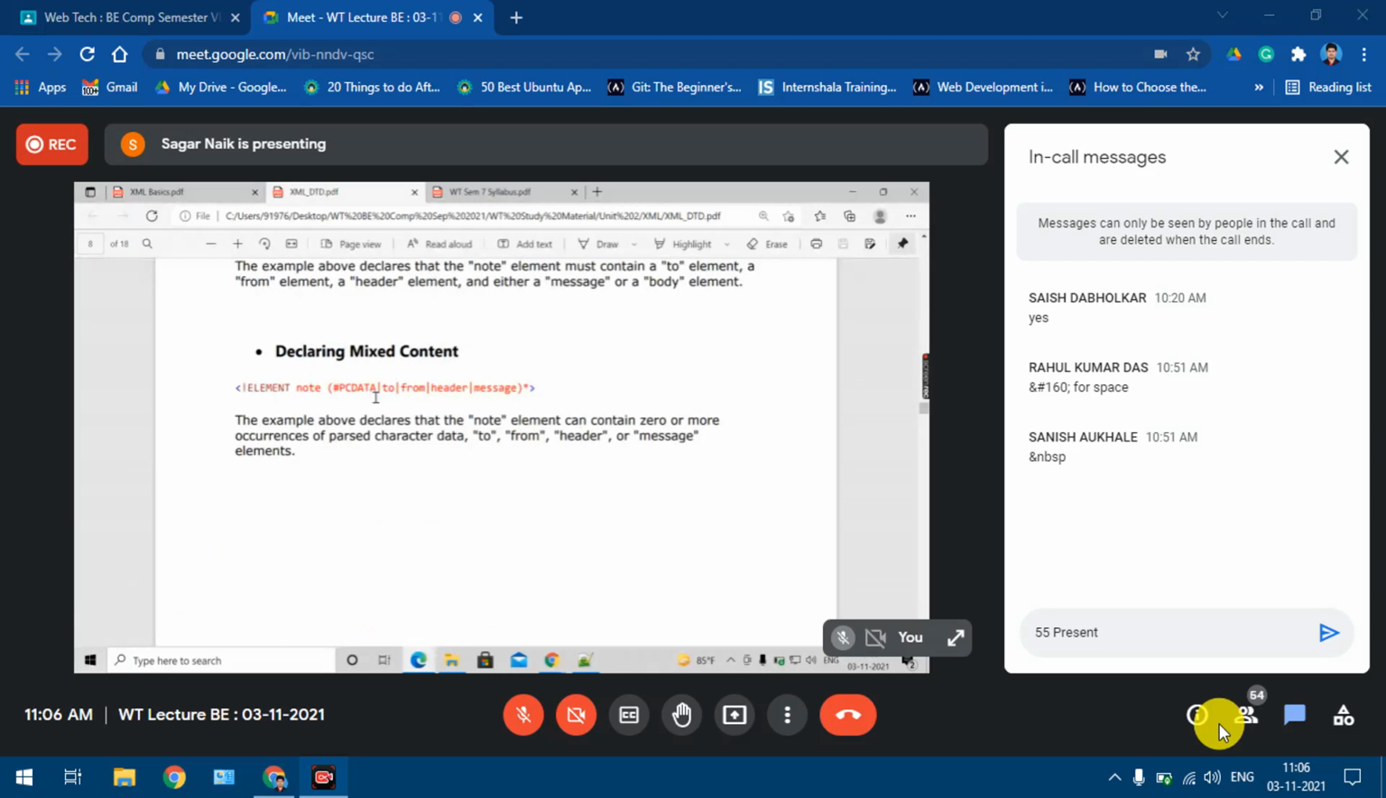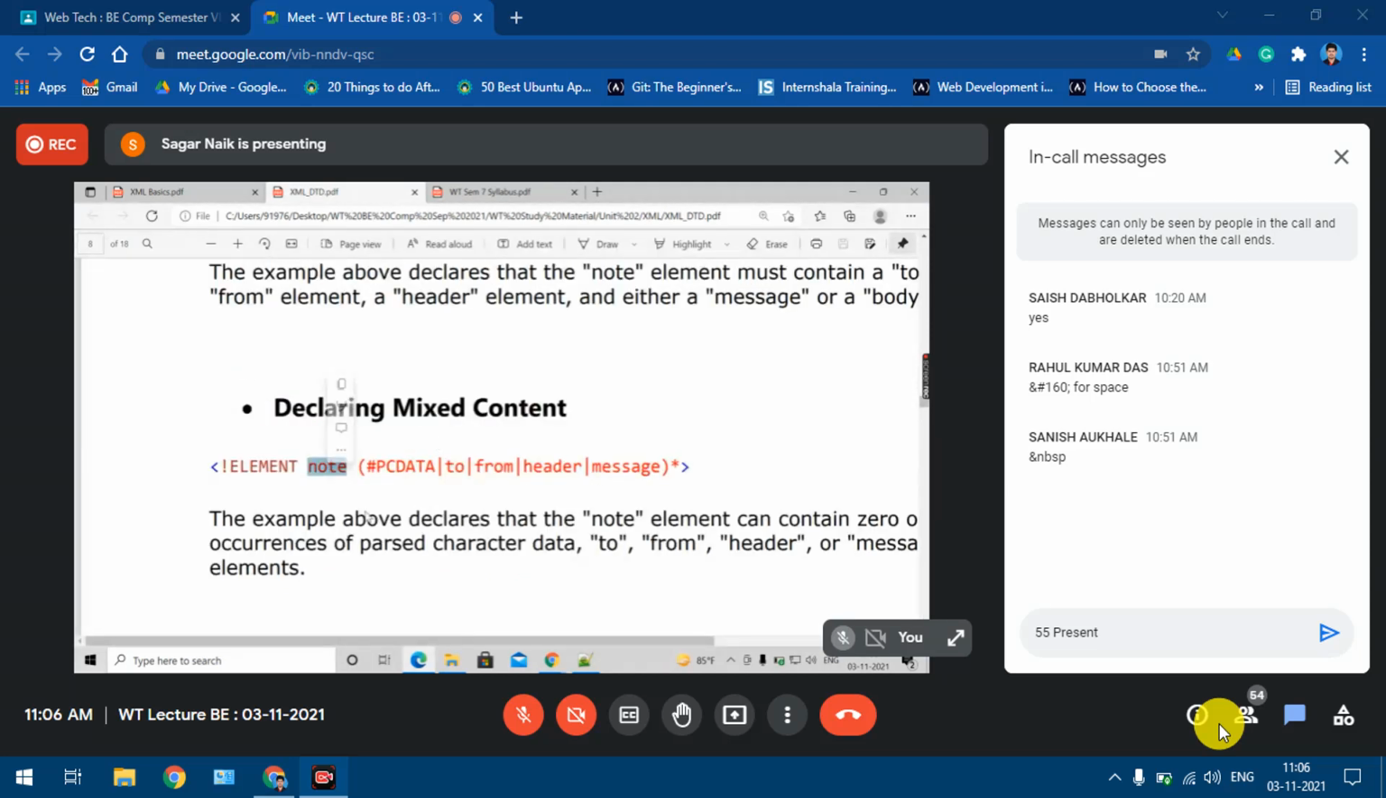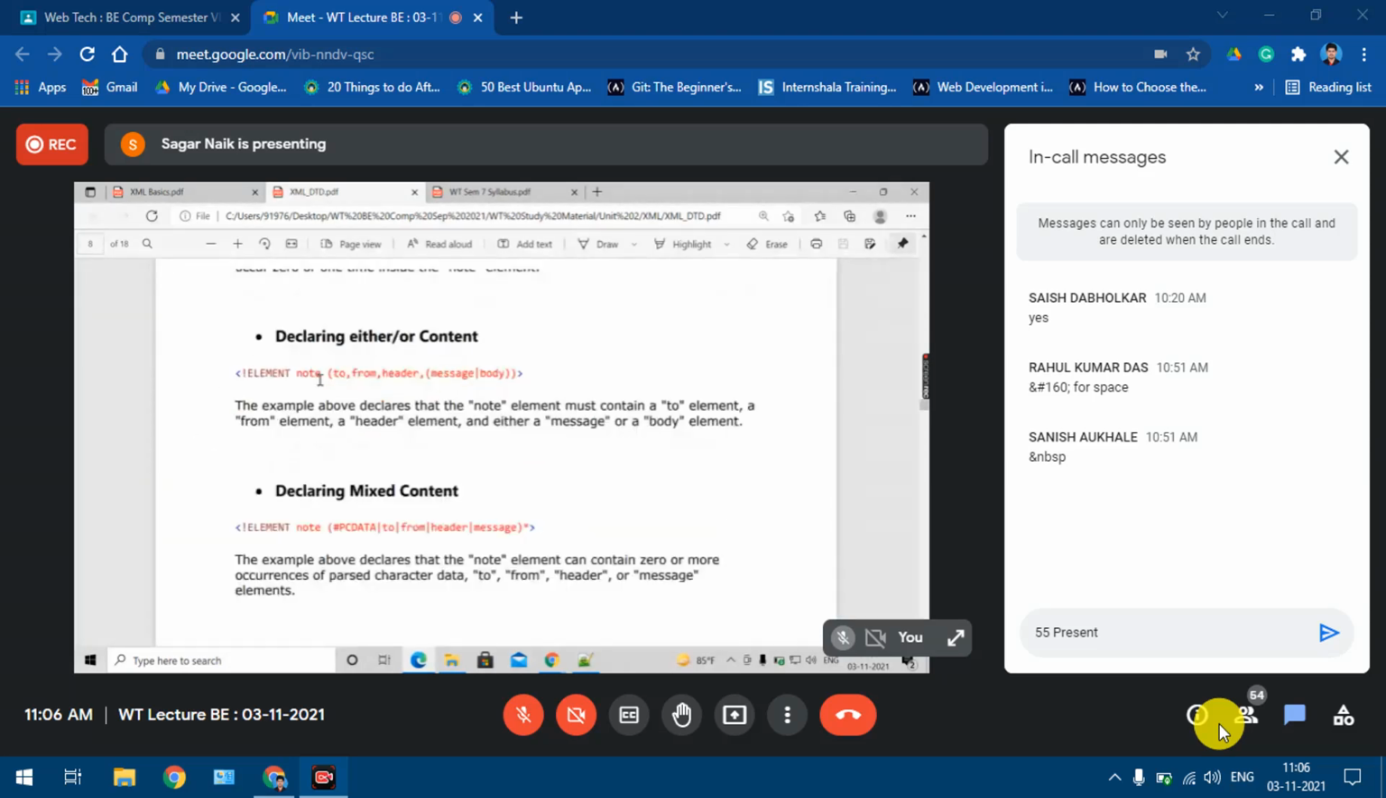Similar, one more example is there. What is it saying? Declaring mixed content. If you look at this example, I have one node element. For all these things I have given what? All operators. It means either this, or this, or this, or this, you can have any of these, with multiple occurrences. Only one node element will be there, and it will have either this, or this, or this, or this. Understood, right? So these are some small things that you should know.